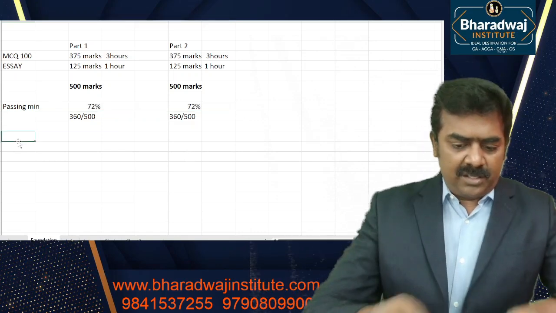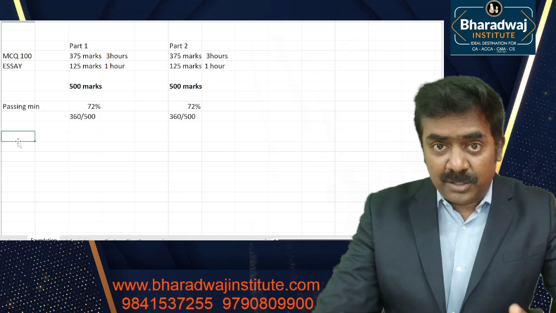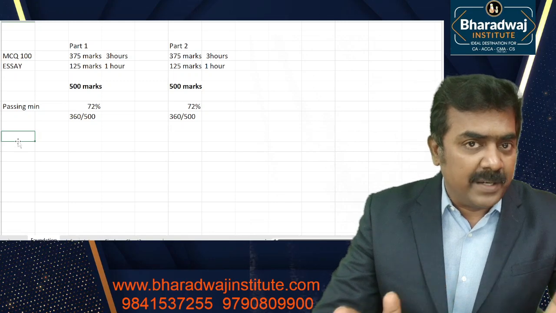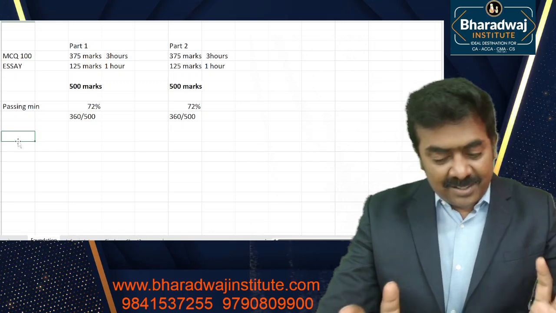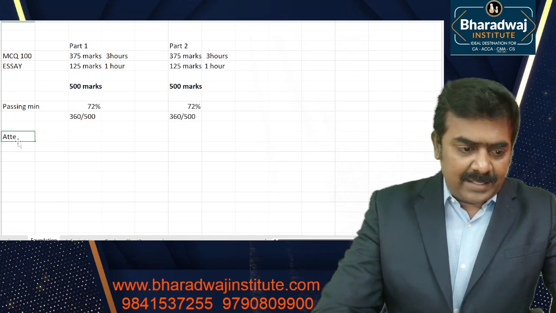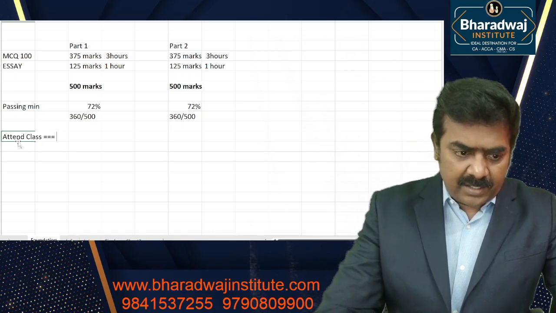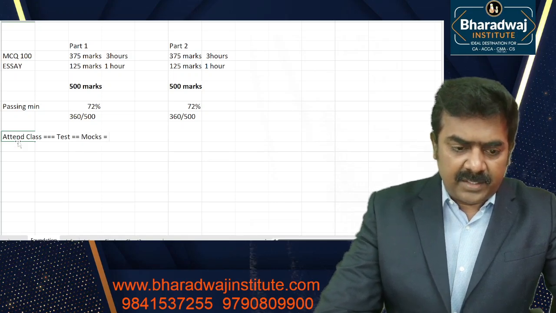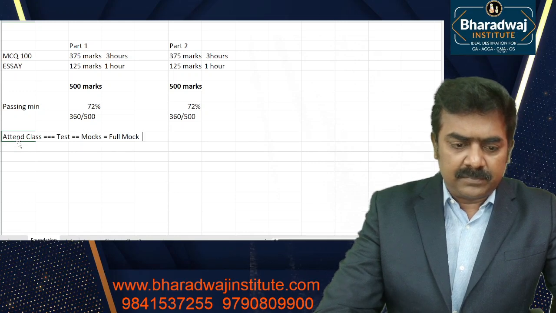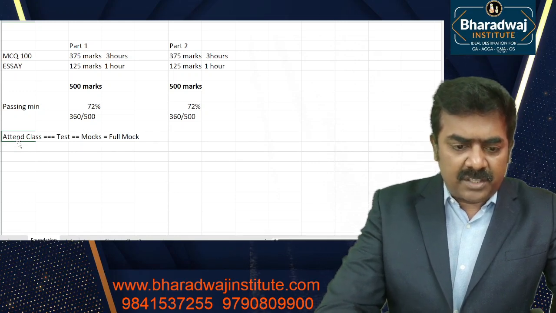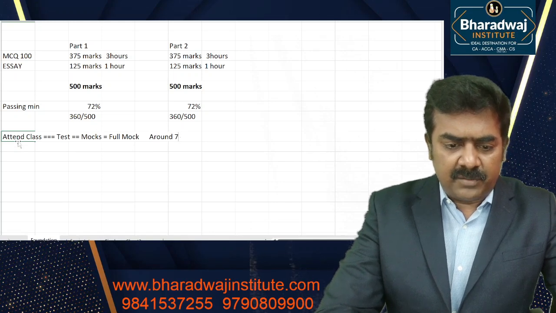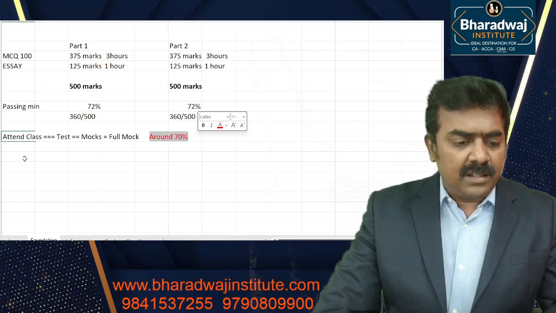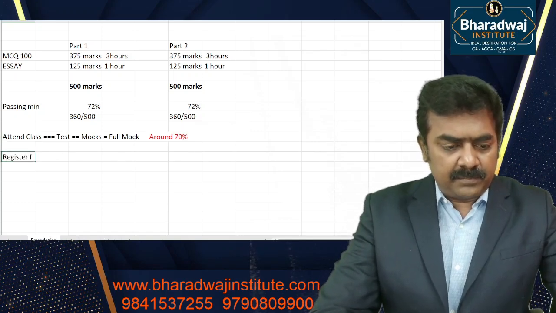Why? Because please remember, in Indian courses like CA, CMA or CS, material is available free. In CMA US no material is available free. Okay, then what to do, sir? Simple. Attend the classes. Then take up the tests. Take up the mock exams. Then take up the full mock exam. In this, if you can score around 70%, that is 70-75%, then you register for the exam and write.